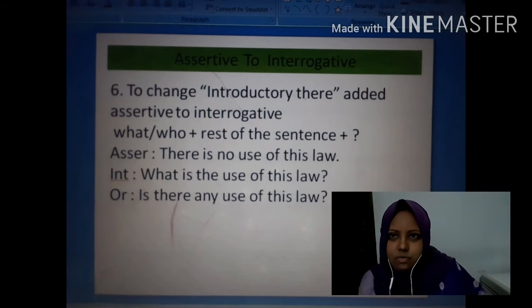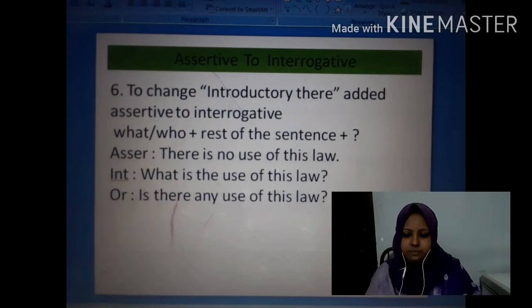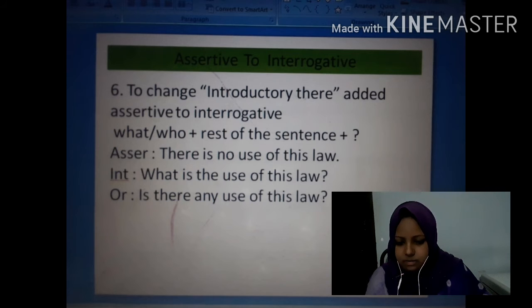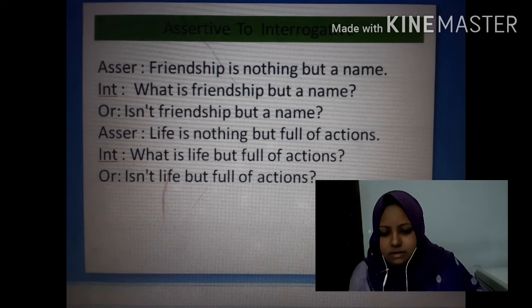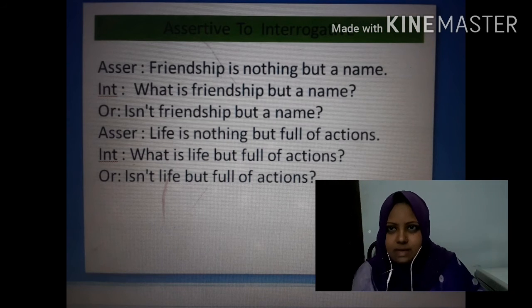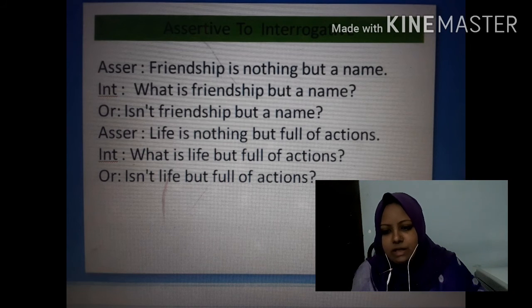This is another rule. You can do it also, but the easier rule is just replace there with what, and it is done. And here are some more examples I am giving you. You can see on the screen, friendship is nothing but a name.